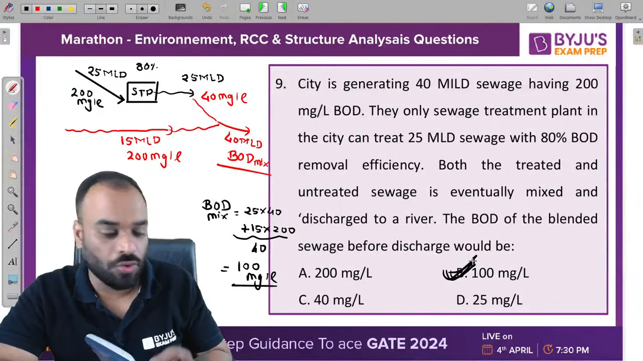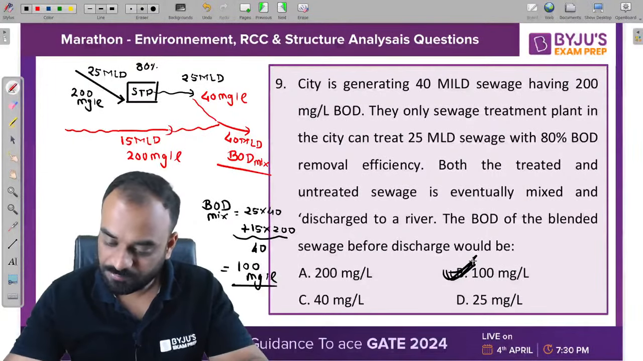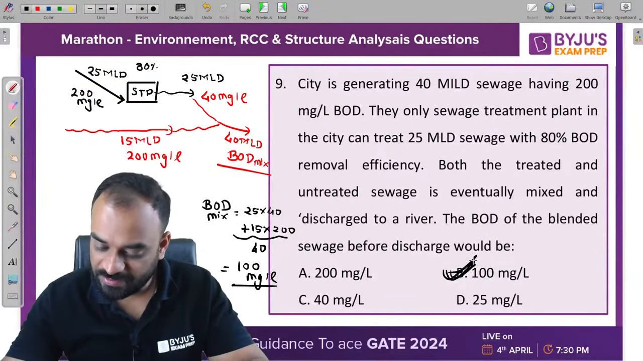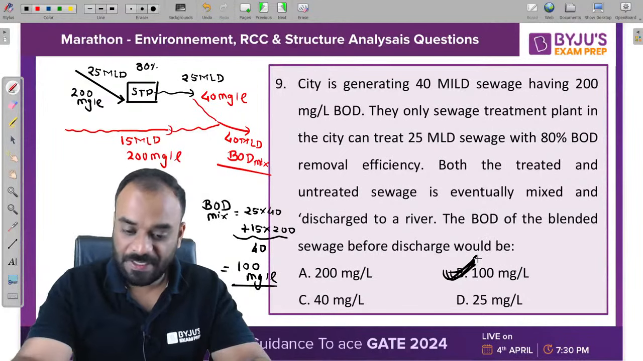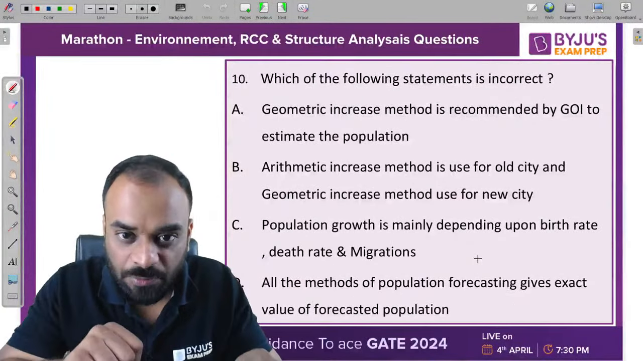B सही answer होगा. ठीक है? B is the correct answer. Very nice, guys. Super. Let's move to the next question.